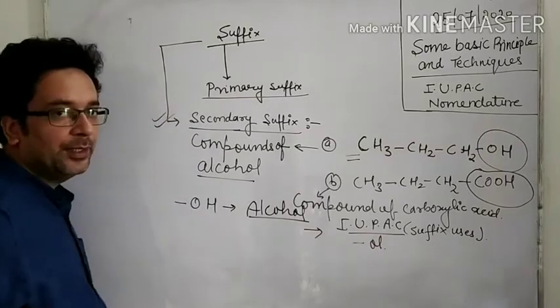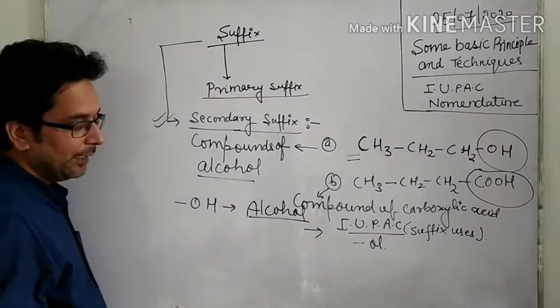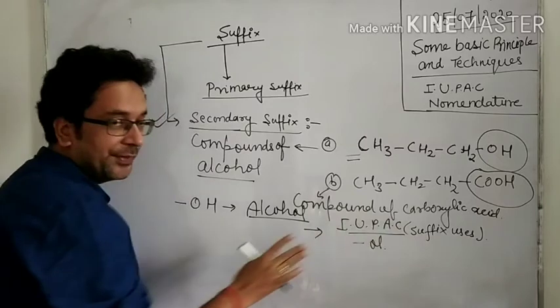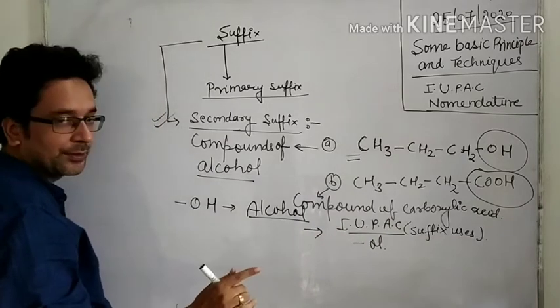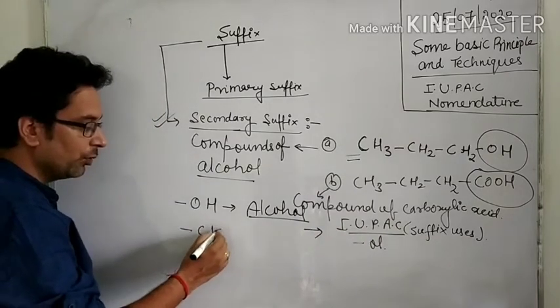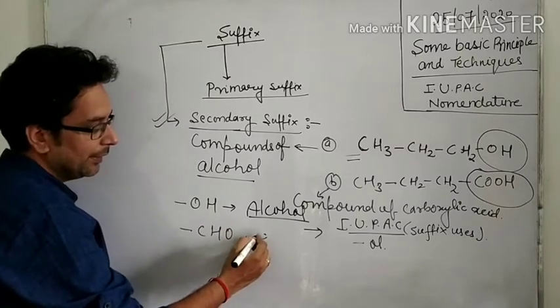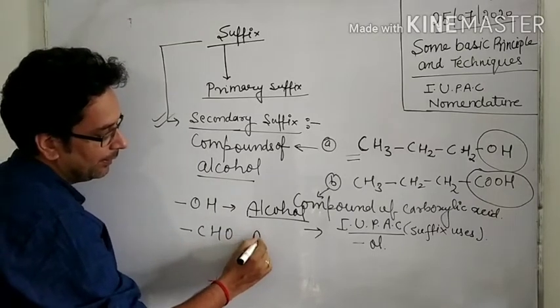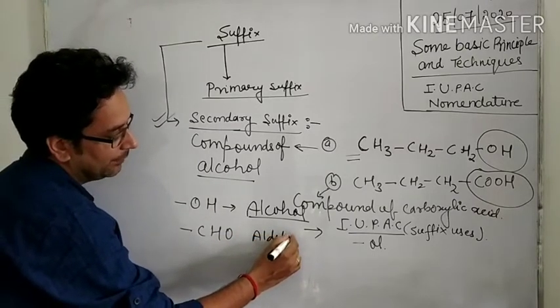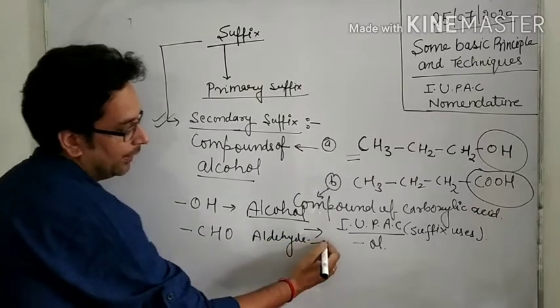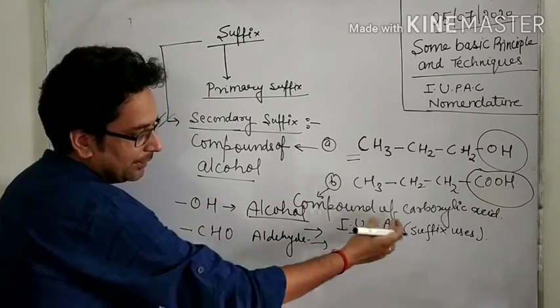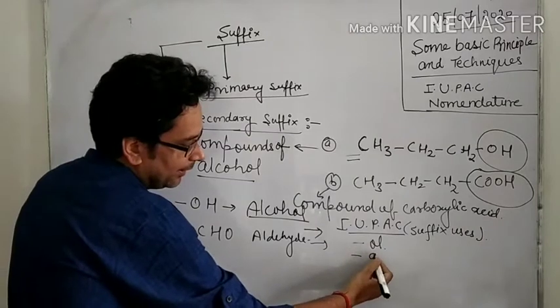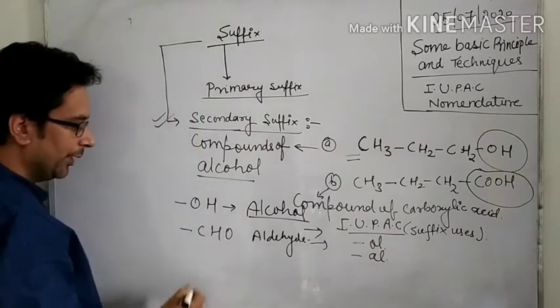All of you know this very well; in class 10th you all studied it. Secondary suffix: if the CHO group is present, it is an aldehyde, and then we use the secondary suffix AL.